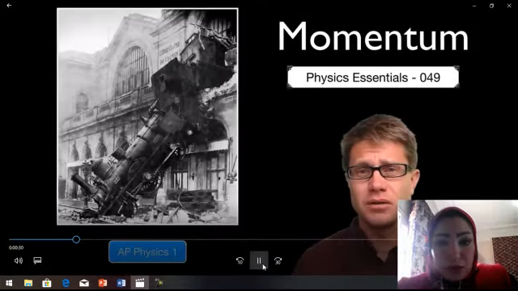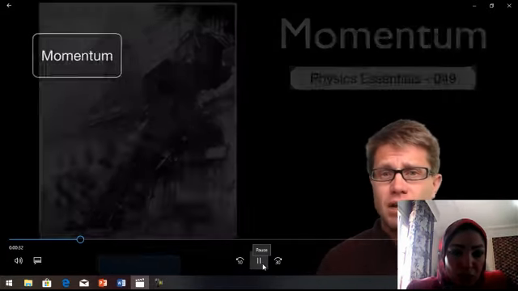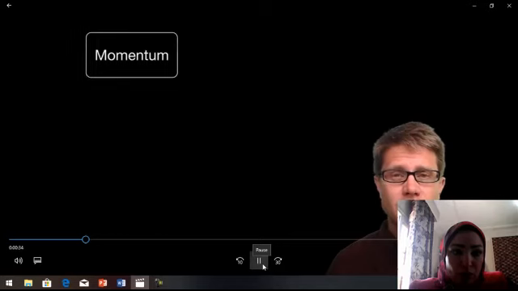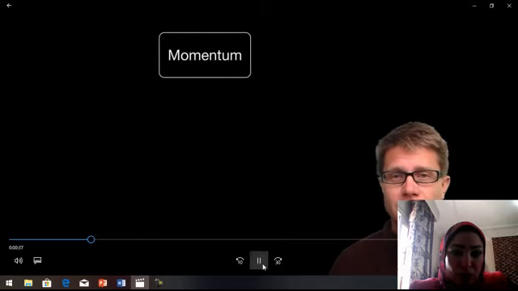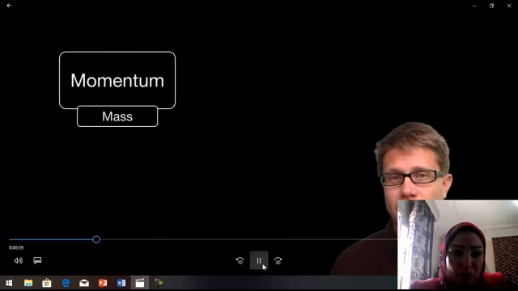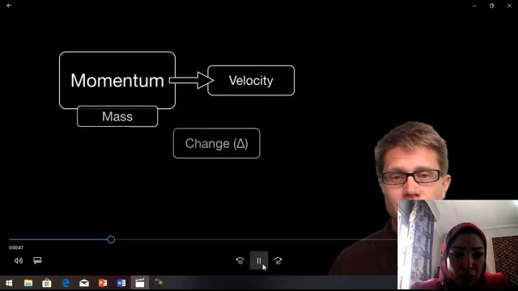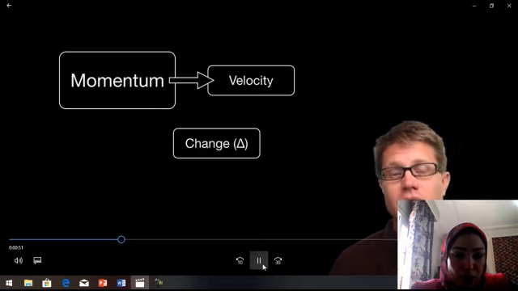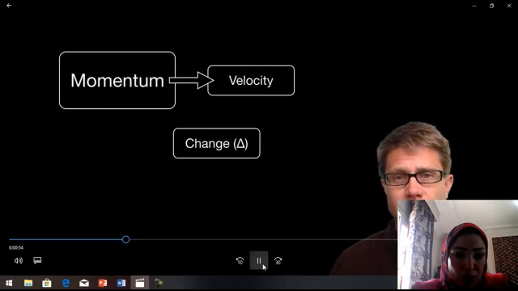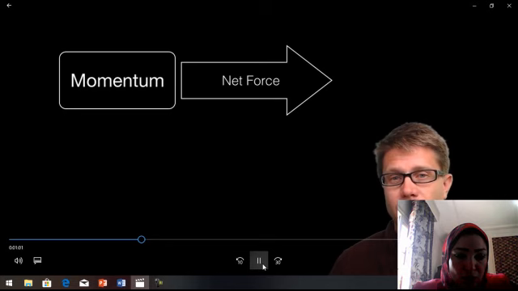Momentum, they'll probably come up with a pretty good definition that would fit in physics. Momentum is always going to occur if we have an object that's in motion. And if you want to calculate it, you simply multiply the mass of the object times the velocity of the object. The greater the mass, the greater the velocity, the greater the momentum is going to be. And so if we want to change our momentum, what could we do? Well, we could decrease the mass, we could increase the mass, or we could change the velocity. What's the easiest way to change the velocity? It is to apply a net force to that object. If we apply a net force to the right to this object, what are we going to see?